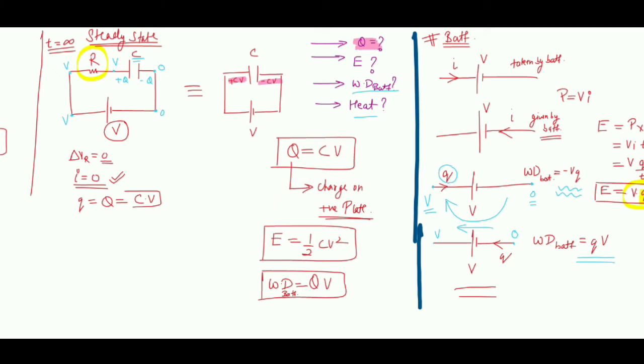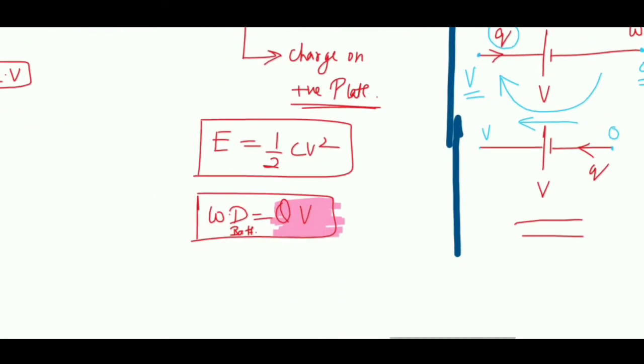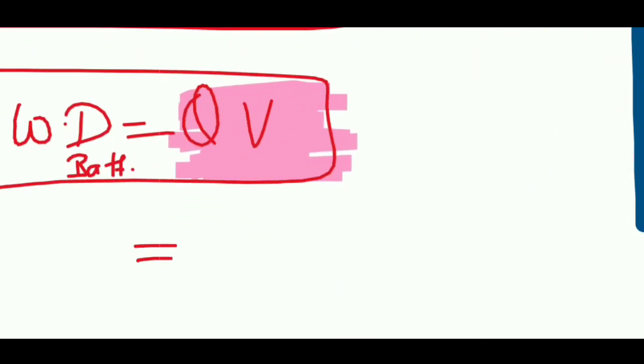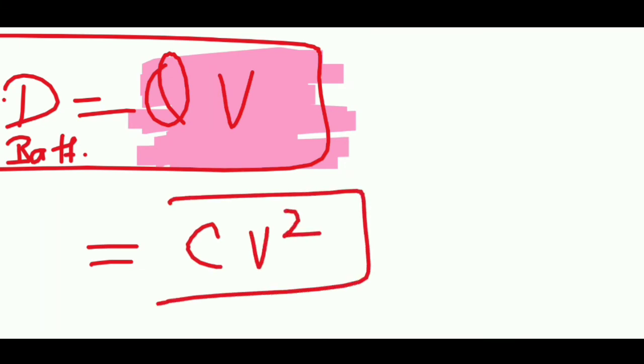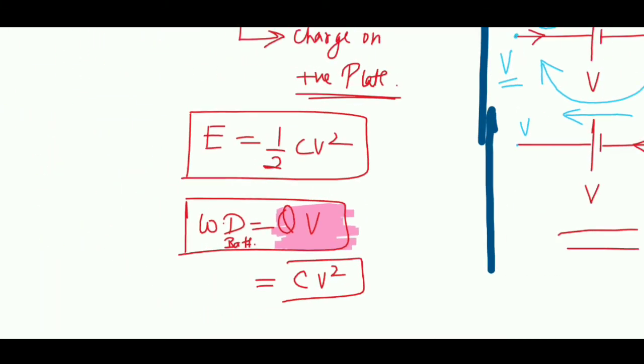Now, next is heat. Heat is basically related to the work you are doing. Over here, the work done is coming Q into V. Let us write it in terms of C also. Q can be written as C into V, so this will become CV square. So the work done by the battery is becoming CV square.